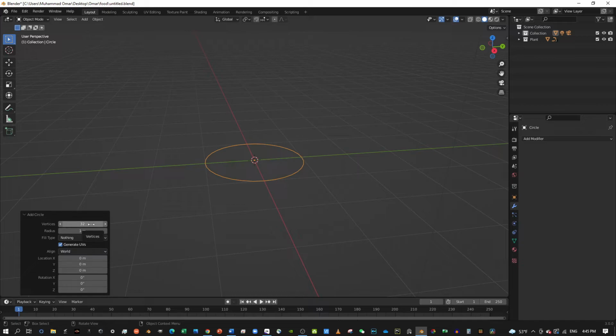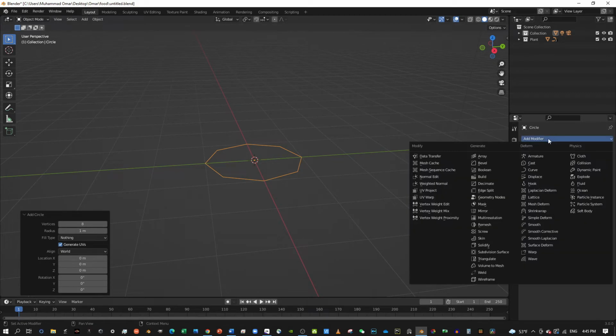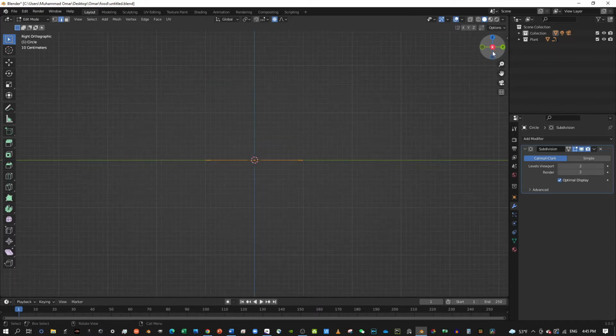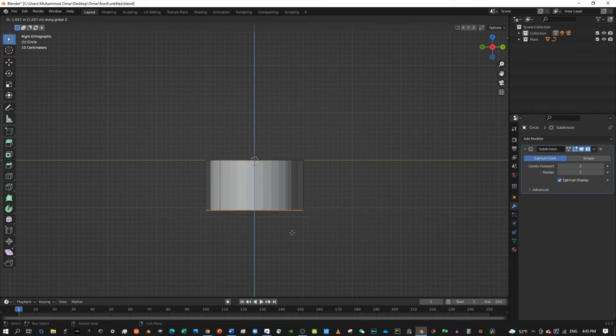Anyways, change the vertices down to 8. I know it seems a bit weird, but you'll see soon. And set a subdivision and then turn it up. Then go to edit mode, and then go to side on. And this is my way of doing it. Just press extrude Z.